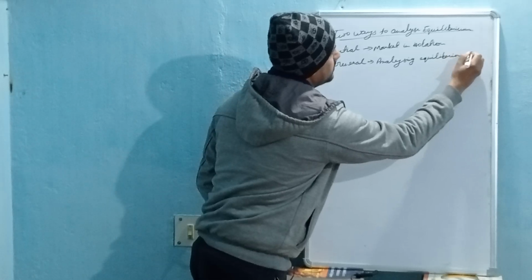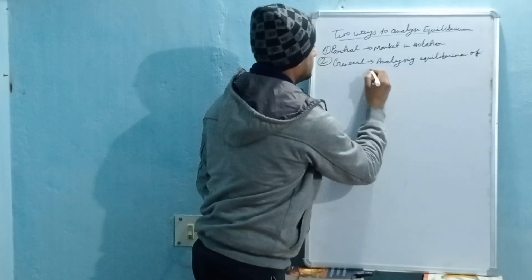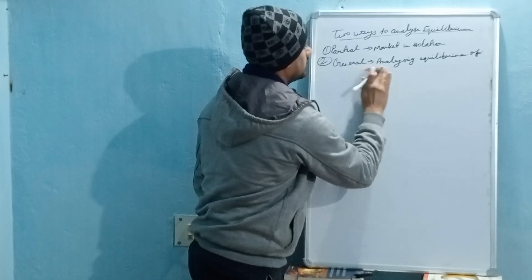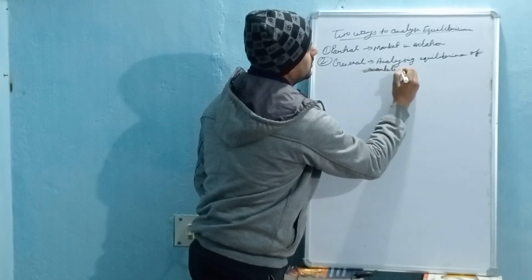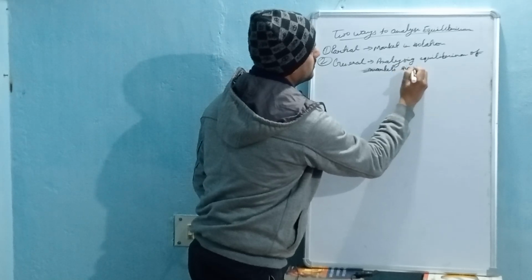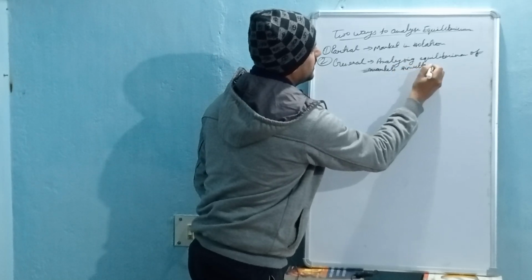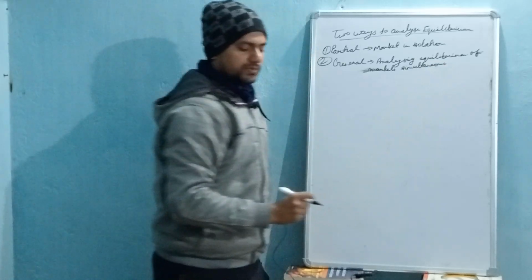We analyze equilibrium of all markets simultaneously. So that's what we do here.